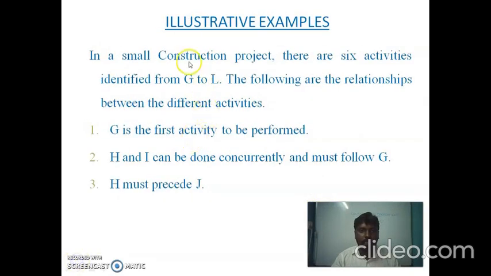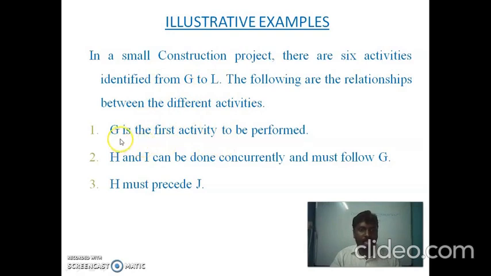So next, let us see an example in network analysis. Here, in a small construction project, there are 6 activities identified from G to L. The following are the relationships between the different activities. We have to create a network using the instructions given below.